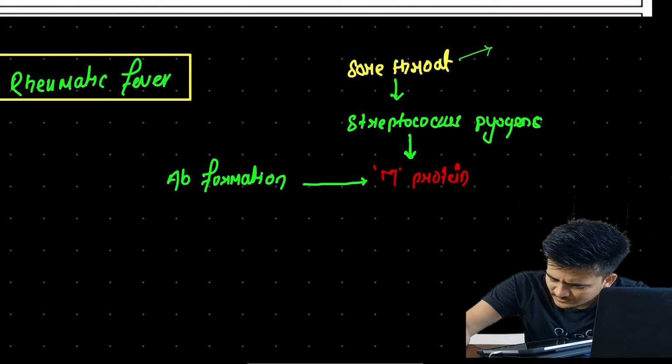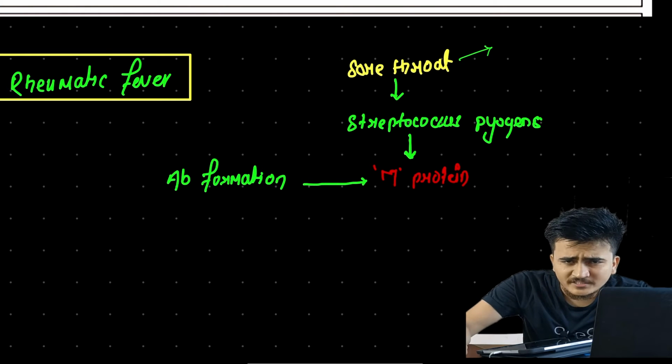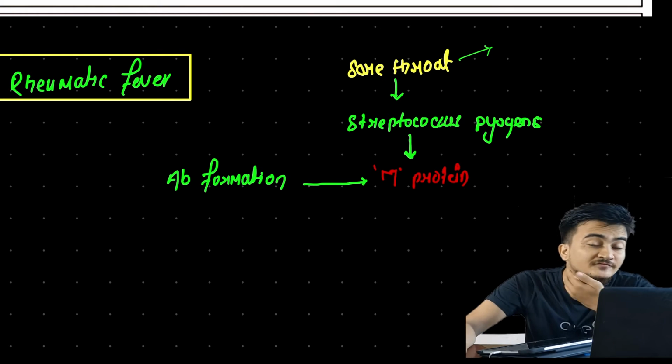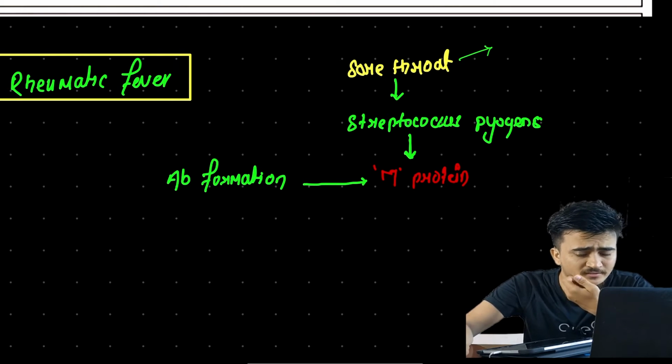But the problem arises because of one fact: these M proteins are similar to the glycoprotein present in different parts of our body, different organs of our body.